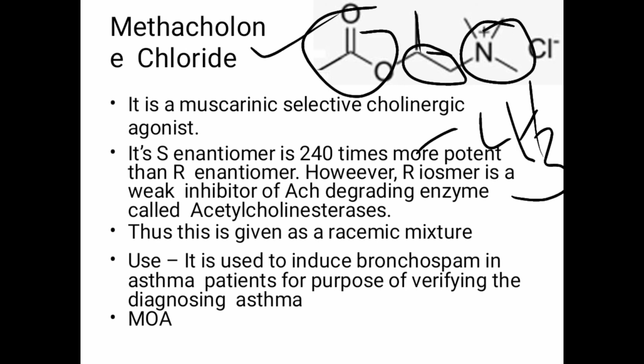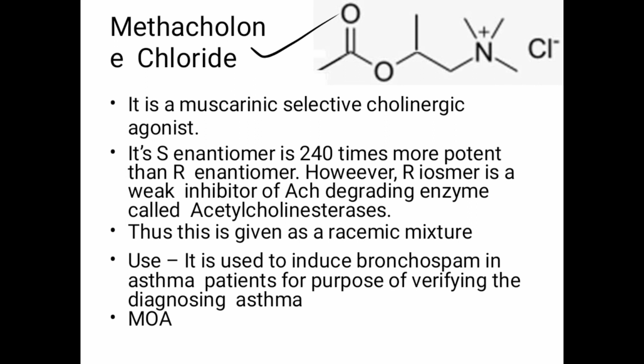Then a similar kind of acetoxy group is also present. So if you look at the structure, you can find that the beta methyl group is present, which produces the muscarinic type of activity rather than the nicotinic kind of activity, and it maintains the potency of acetylcholine. So methacholine is a muscarinic selective cholinergic agonist, and when the CH3 group is present, the drug becomes asymmetric. That carbon becomes asymmetric. So here hydrogen is present. So this carbon has 4 different groups, so this carbon becomes asymmetric.